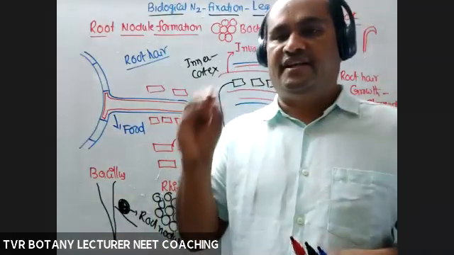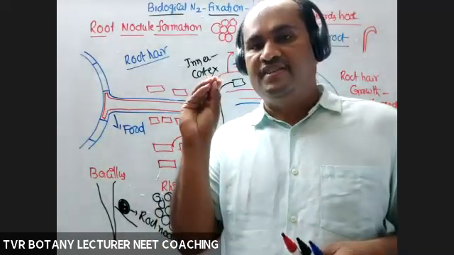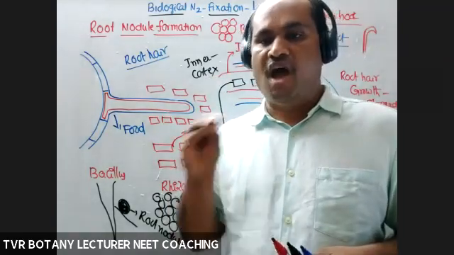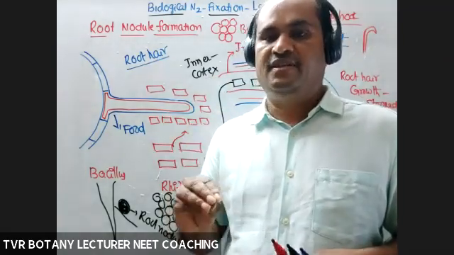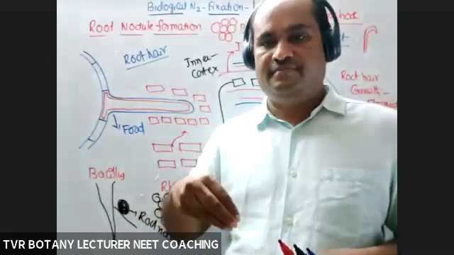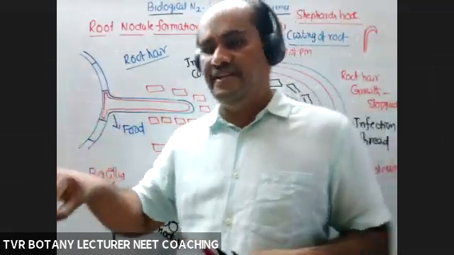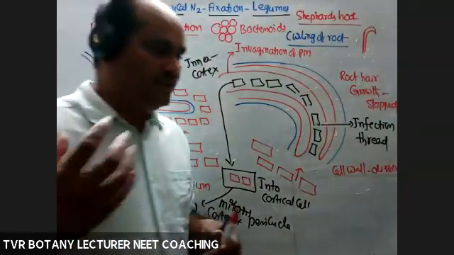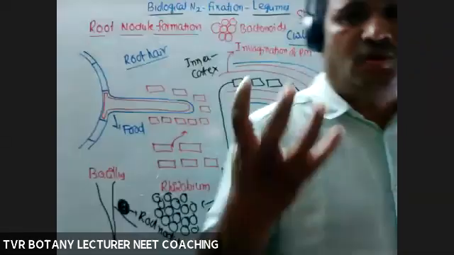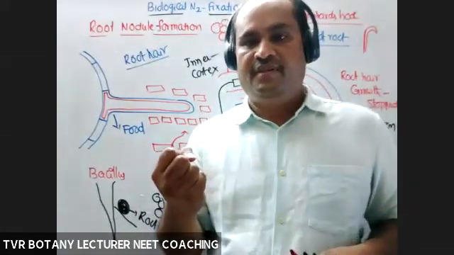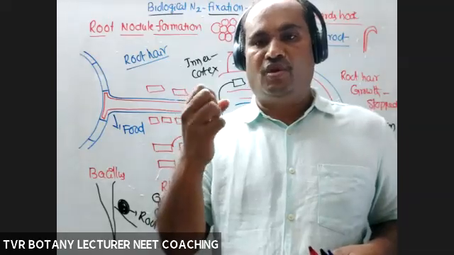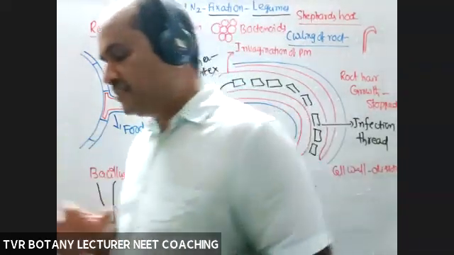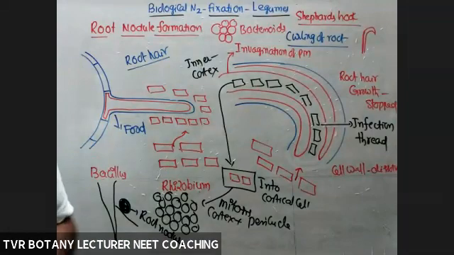So now bacterial cells are discharged into the cortical cytoplasm. They undergo repeated mitotic division themselves. At the same time, they cause cell division in cortical cells and pericycle cells. So that leads to what? Formation of an outgrowth, a tumor-like structure. That outgrowth is called the root nodule. And ultimately, vascular connection is established between the root nodule and host.